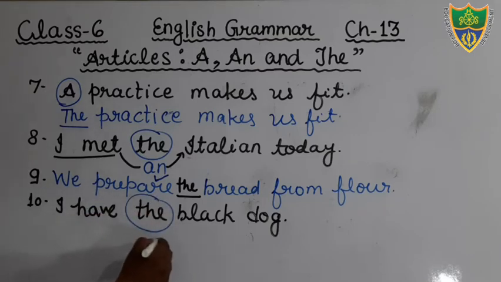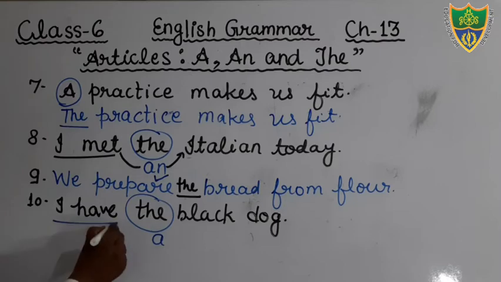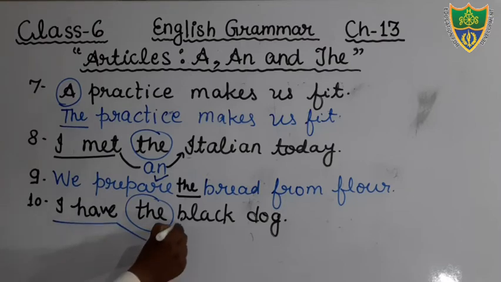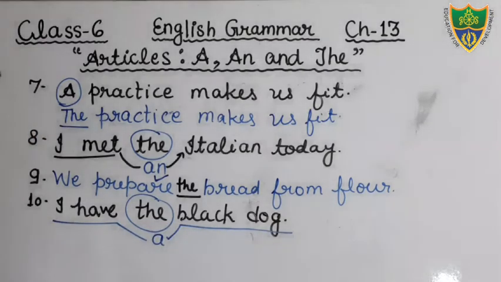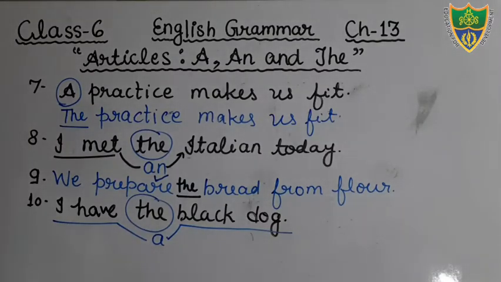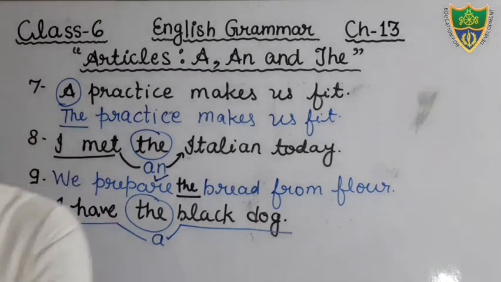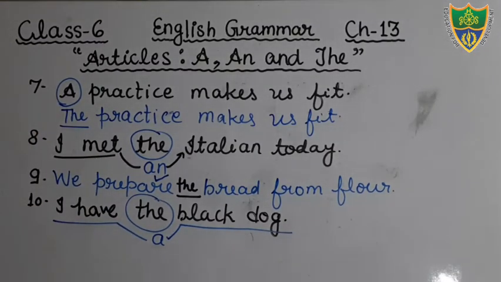Okay, we will write a black. I have a black dog. Okay, students, the article a is the most appropriate and suitable word to write at the place of the. So what would be the correct sentence? I have a black dog. Okay, students, you will write this.